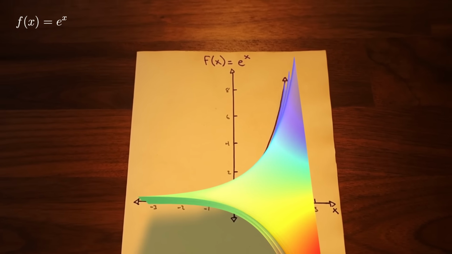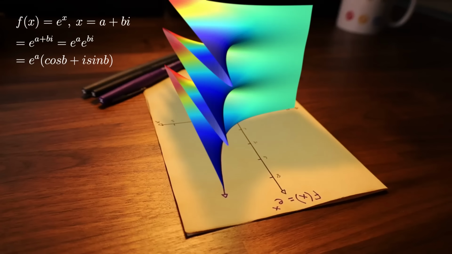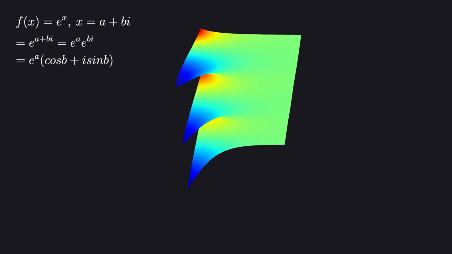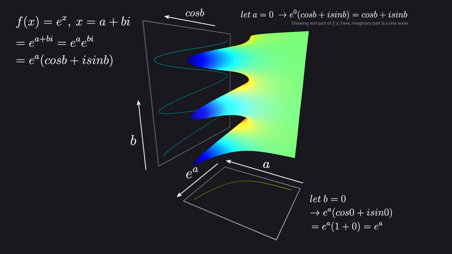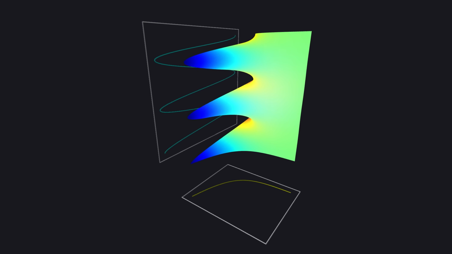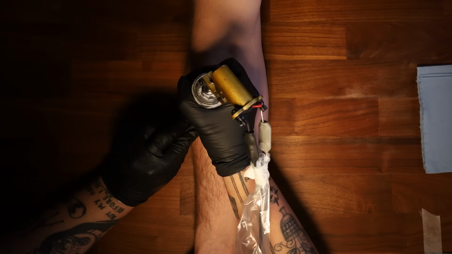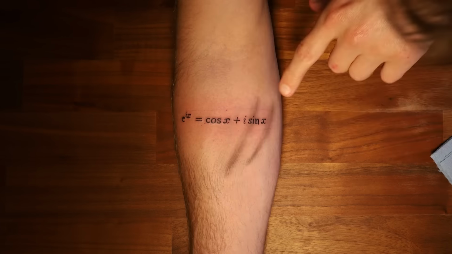But when we take the familiar exponential growth function of real numbers and expand its input and outputs to be complex numbers using Euler's formula, the surface that emerges incredibly is shaped exactly like sine and cosine waves. The projection of this surface in one direction is our familiar exponential curve, and in the other direction are cosine and sine waves. And this structure is not some invention. It literally falls out of our familiar rules of algebra, carefully applied to imaginary numbers. All of these pieces of mathematics somehow fit together perfectly into a form we could have never imagined, making Euler's formula the most beautiful equation in mathematics.